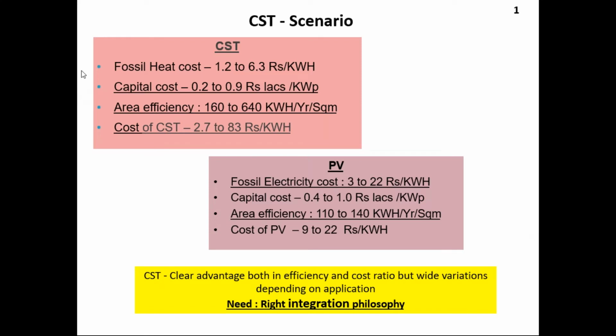But if you look at CST, all these underlined points are the advantages of CST. What we need to do is deal with the wide variation. If you can cut it down to 6.3, then it is viable. We need to bring this down through improvements in the technology. How much cost we can reduce is important. So it is very clear that CST has good advantages and a good efficiency cost ratio. But most important is that it needs to be integrated. The integration technology should be right. How it can be achieved, I will explain to you.